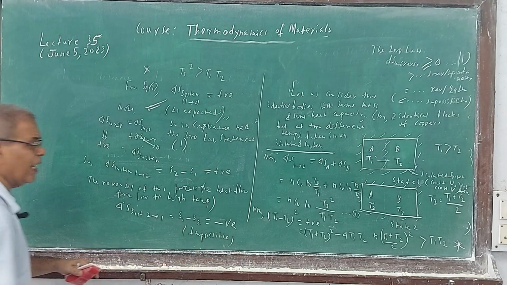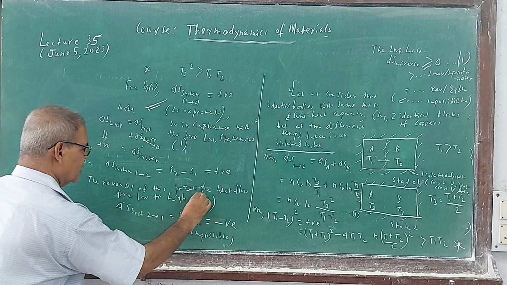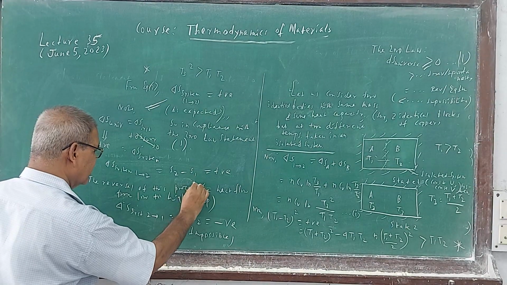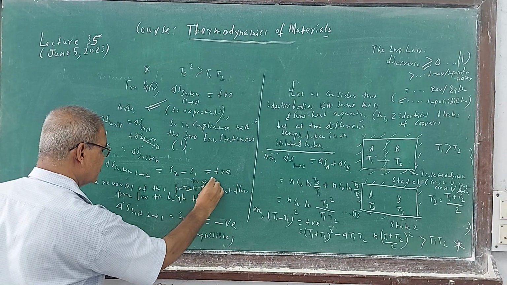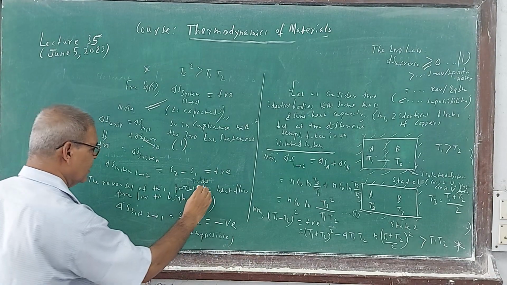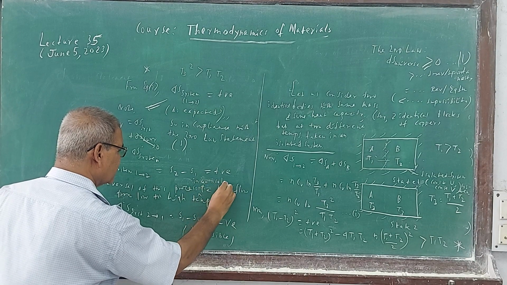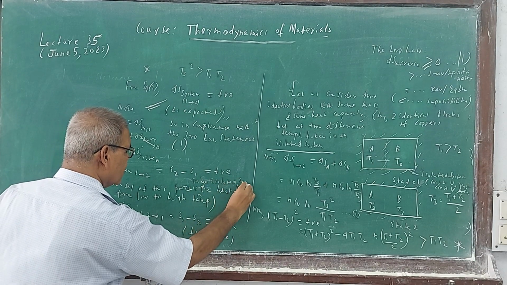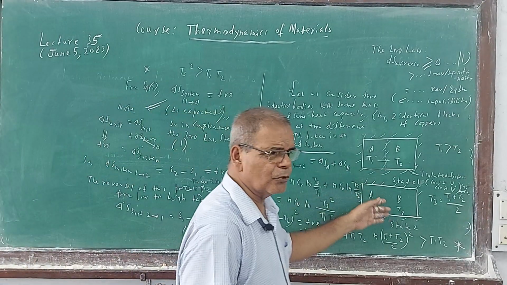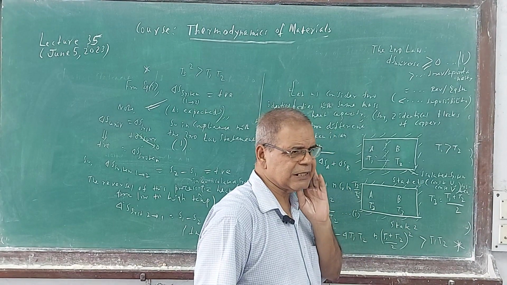So the reversal of this process in an isolated system is impossible. In an isolated system, heat will not pass from low to high, only from high to low.